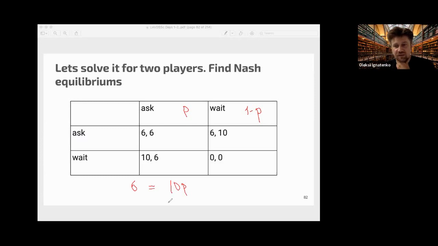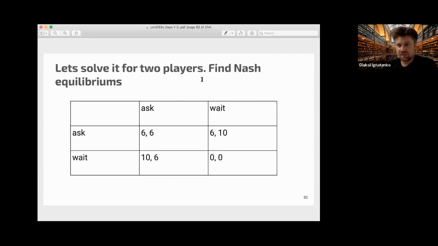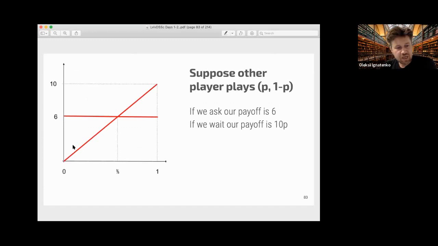Equalizing these, we have the condition of indifference that determines the mixed Nash equilibrium. I can show you this as a picture. We have 10p and we have 6, and the intersection is at 3/5. It's the point where the player is indifferent between the two pure strategies.